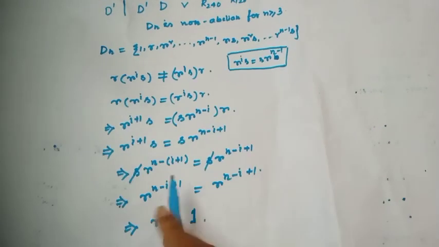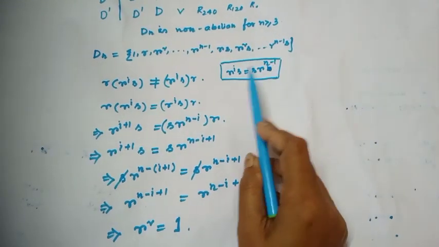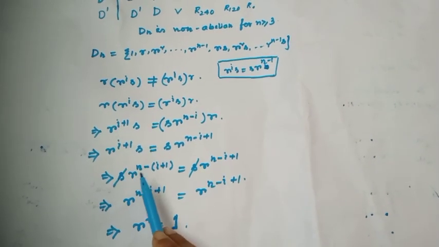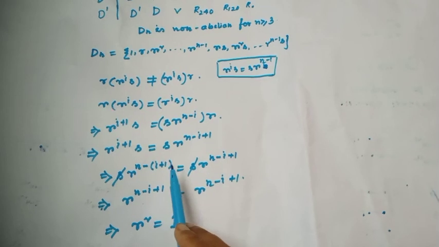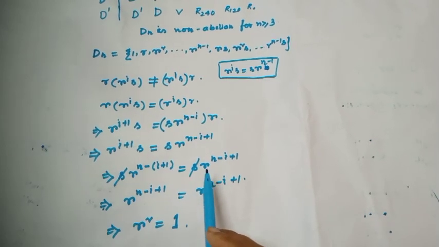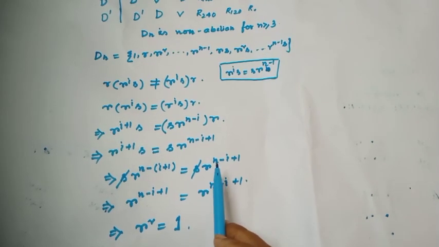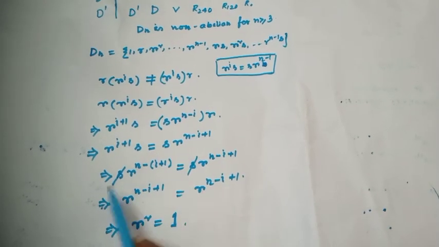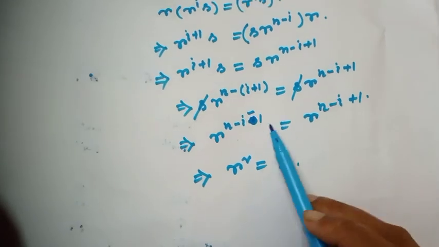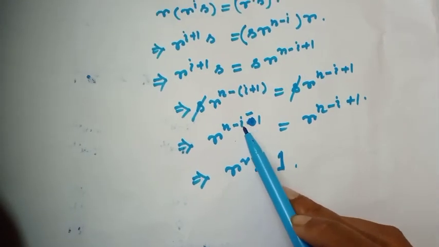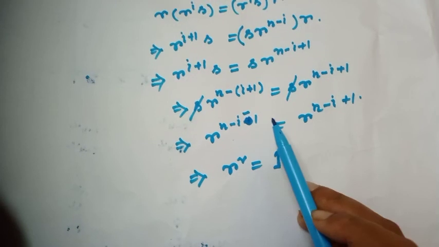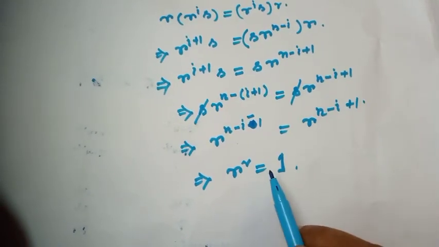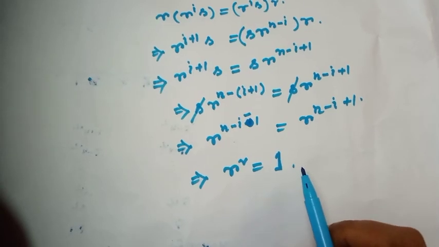Okay. Now apply again this relation. Then this will be S r to the power n minus i plus 1 equal to S r into r to the power n minus i plus 1. For simplification, just omit S. After simplifying, I will get r to the power n minus i minus 1 equal to r to the power n minus i plus 1, which gives r square equal to identity.